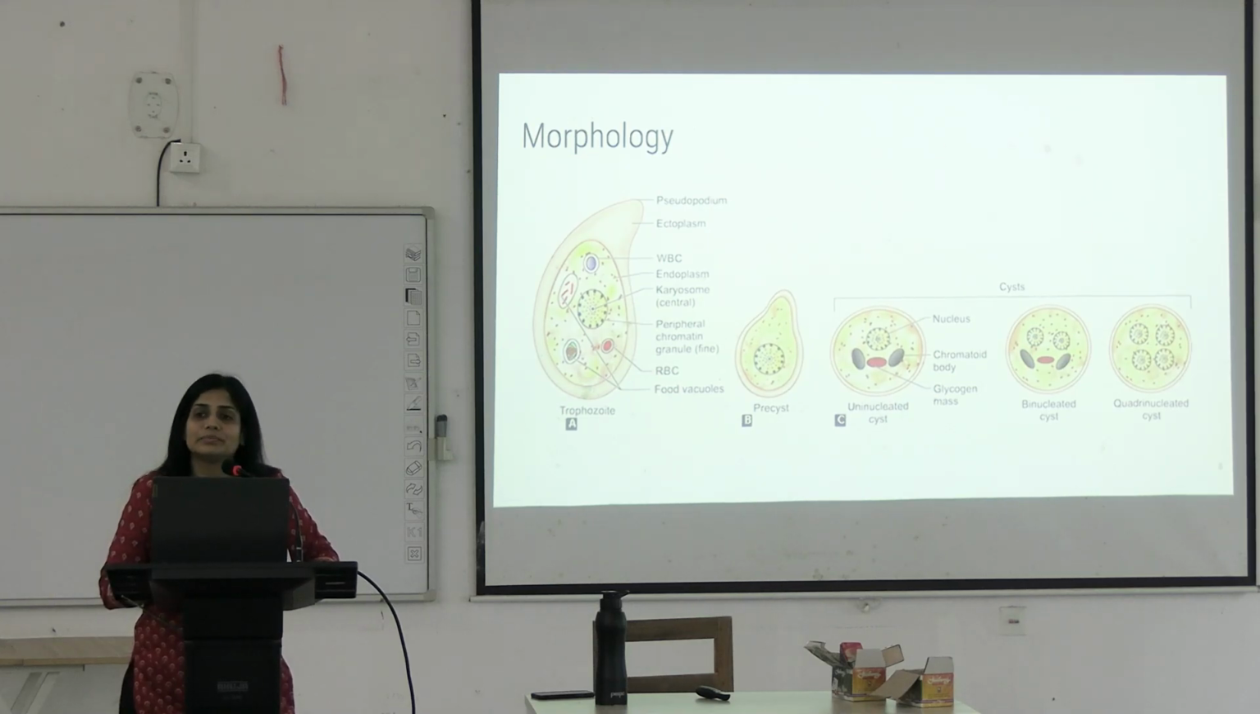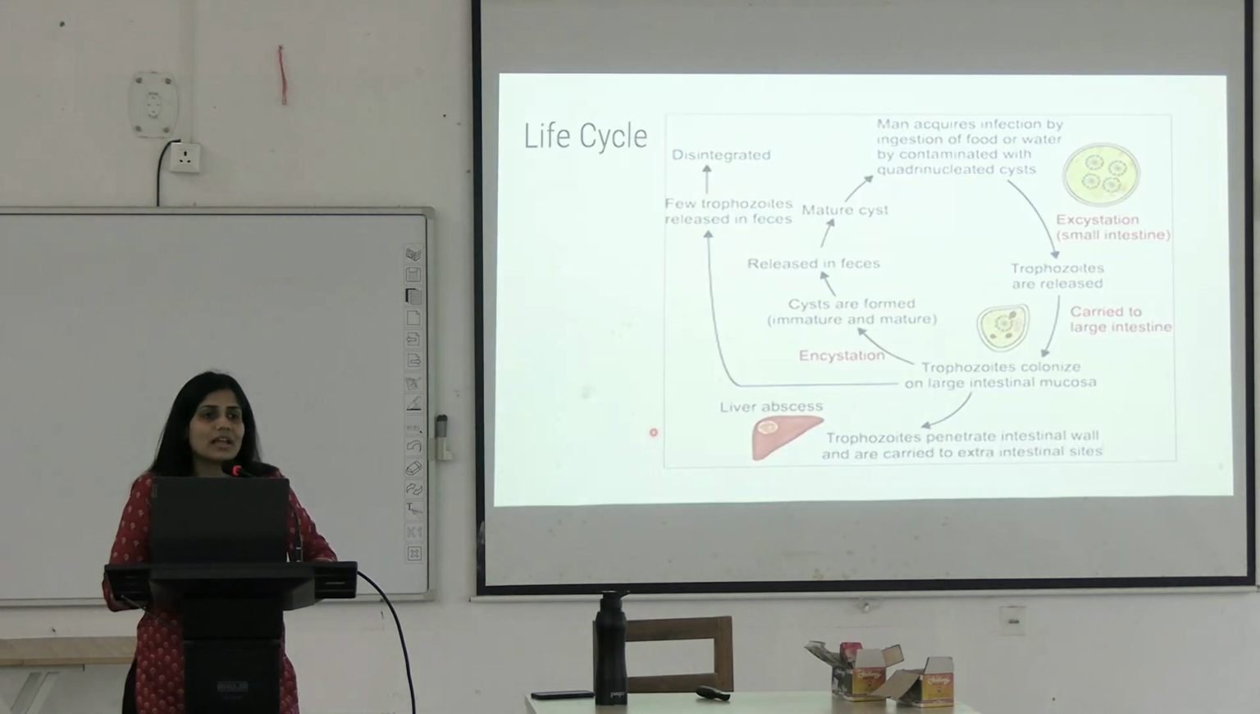Why does it happen? Because all people have different immunity, right? Not every person is prone to all the diseases. Okay, so only 10% of people develop symptoms. Okay, what is the life cycle of Entamoeba histolytica?